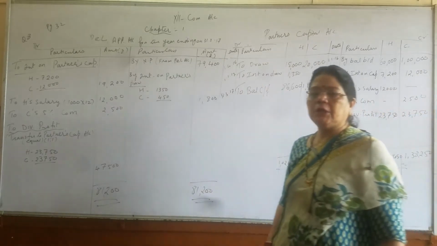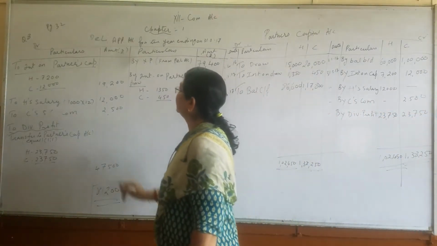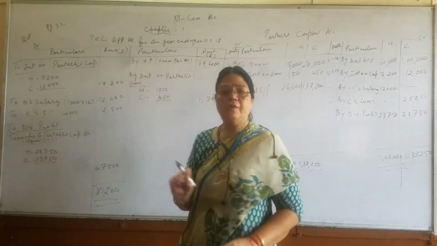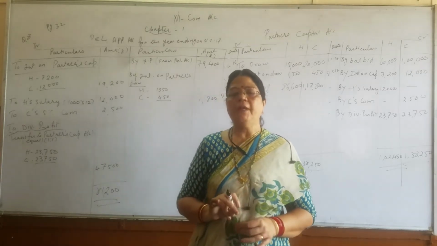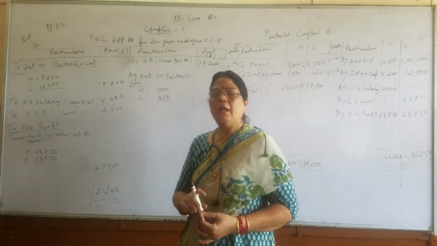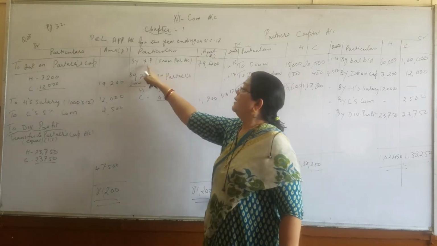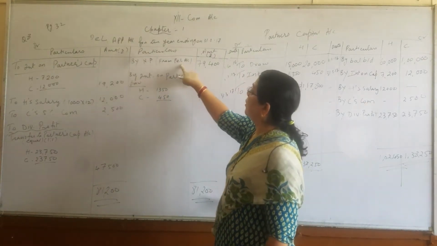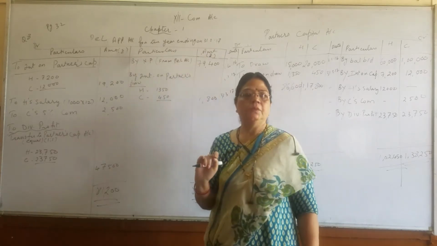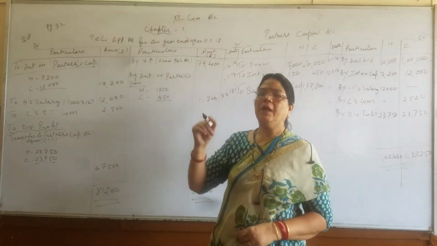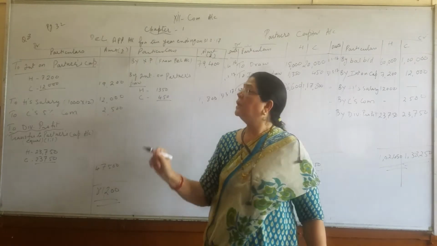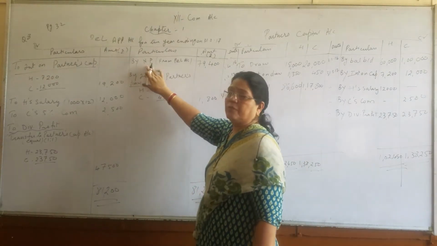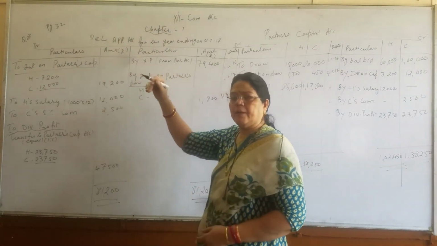As we have done, the first entry we are going to write in profit and loss appropriation account is by net profit, transfer from P&L account. This net profit we will get from profit and loss account which we had already prepared.